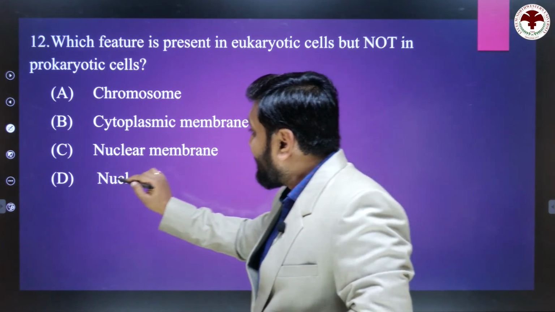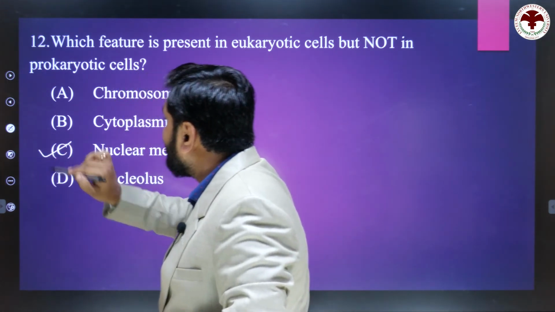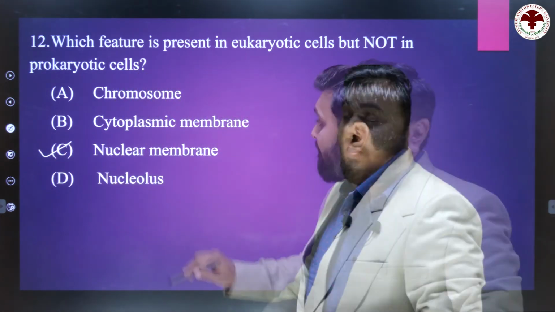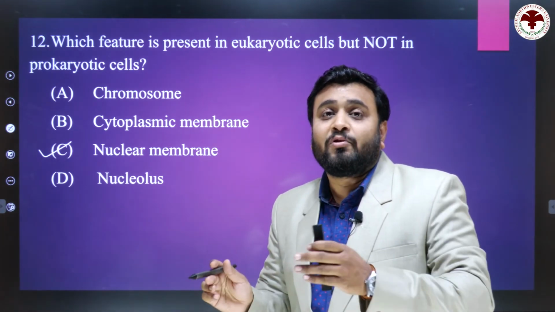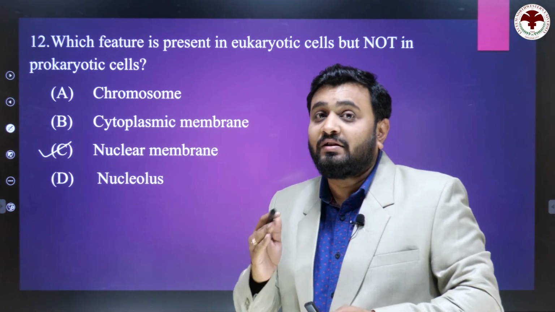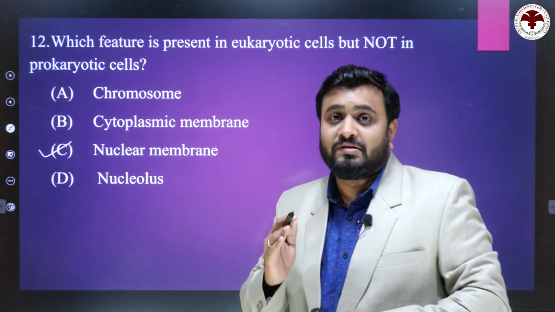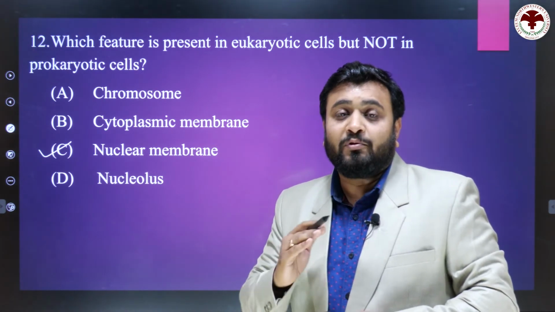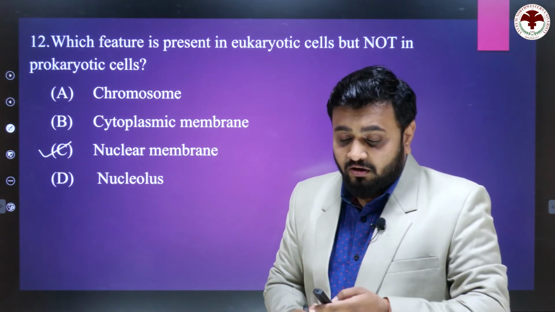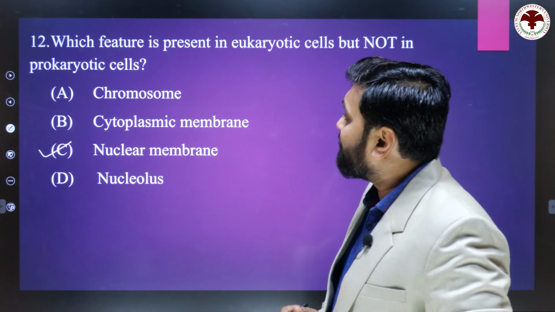So the right answer is C, nuclear membrane, because based on the nuclear membrane we separate the two cell types, prokaryotes and eukaryotes. Remember please, eukaryote means the presence of nuclear membrane, and prokaryote means the absence of nuclear membrane. So it's a very easy question.